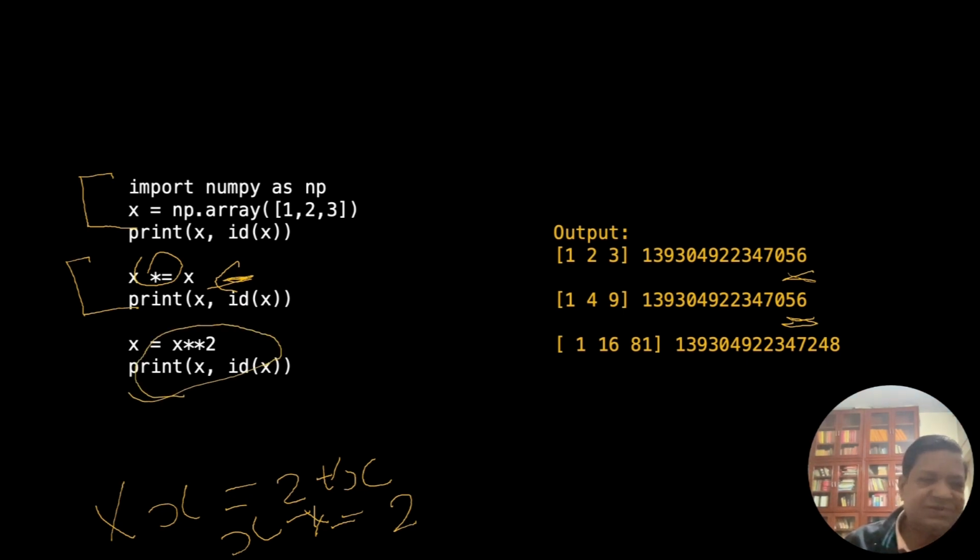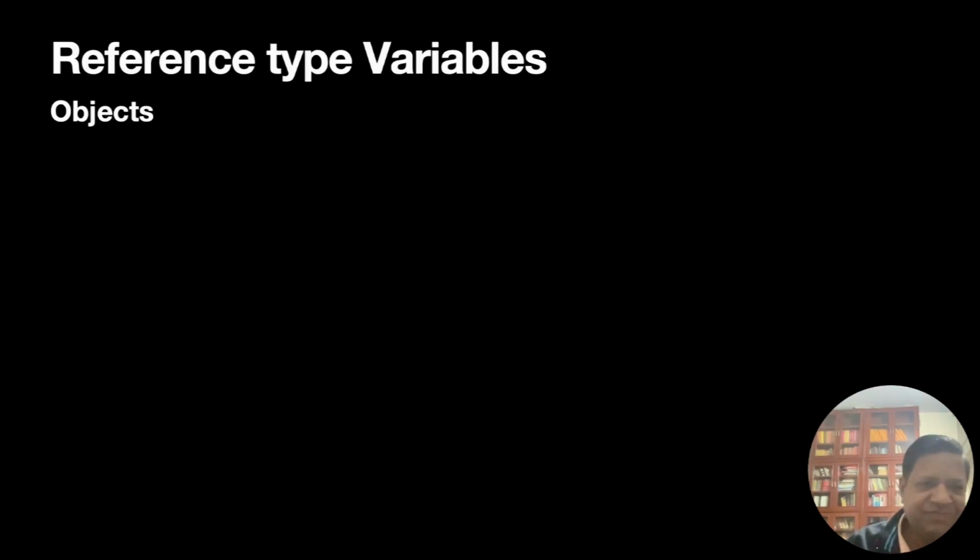If I do x equal to x star star 2, it is squaring the array, but I'm creating a new object, a new array. Well, Python has its own ways of doing things, which is not the same as C or Fortran, and that is the way out. Now let's see the reason for it. Why is it behaving that way? There is a logical reason for it, and that's what we'll discuss in this presentation.